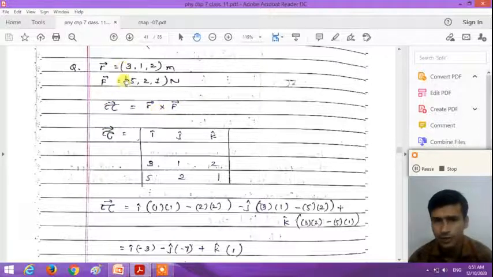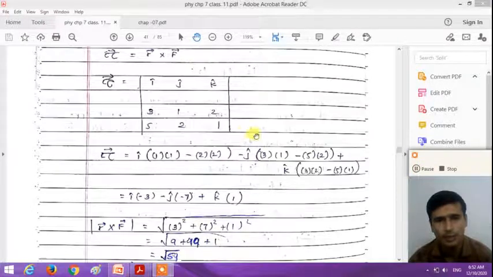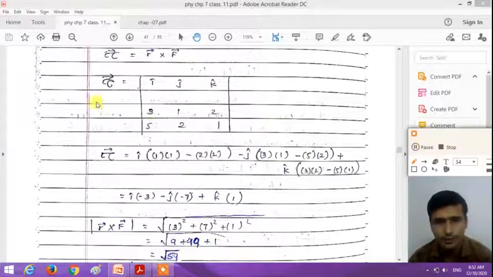So here the position vector and force vector are given to you, so form a determinant. Torque tau is equal to the determinant with i, j, k compulsory in the first row, then the components of r, 3, 2, 1, and then the components of force, 5, 2, 1. Now how can we solve this determinant? First we take i and eliminate the row and column containing i.